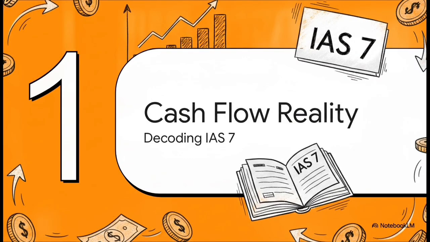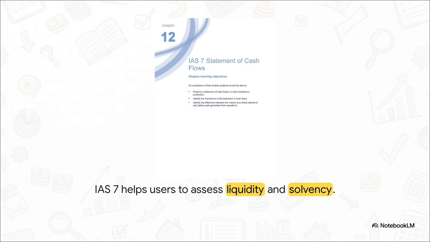Decoding IAS 7. Pulling directly from Lesson 12 of our source material, IAS 7 shows us exactly where a company's cash is being generated. This standard isn't just about bean counting. It's designed to help us figure out a company's real liquidity, its solvency, and its financial adaptability. Basically, if something unexpected happens, can the business actually maneuver and alter its cash flows to survive? The statement of cash flows is how we find out.